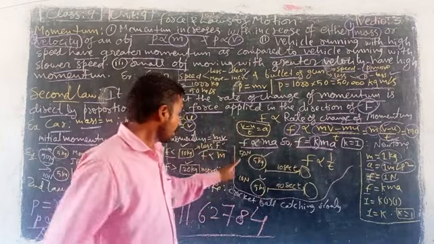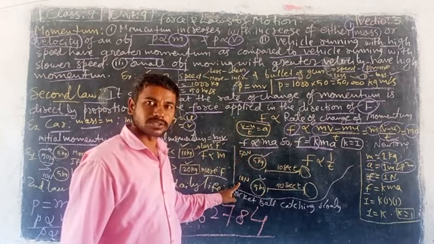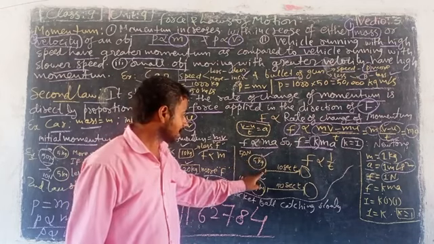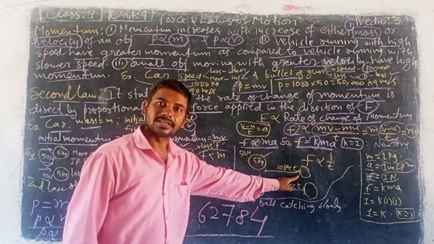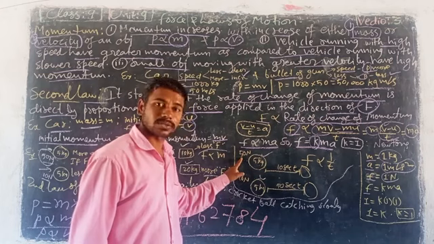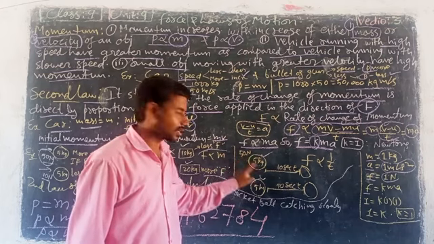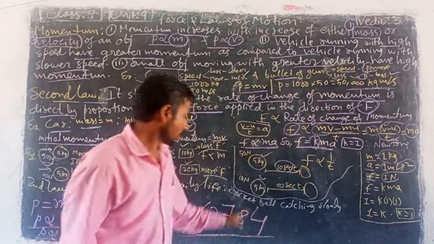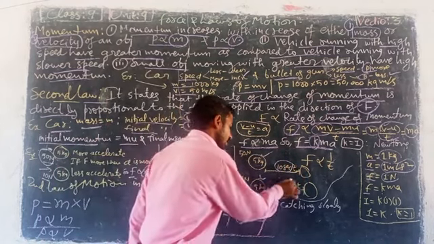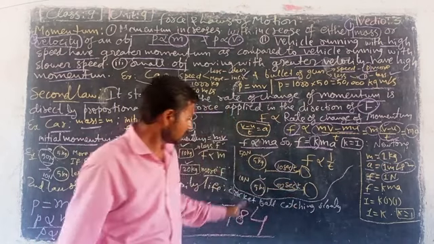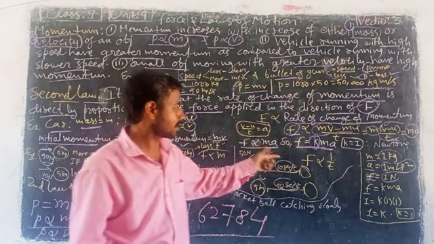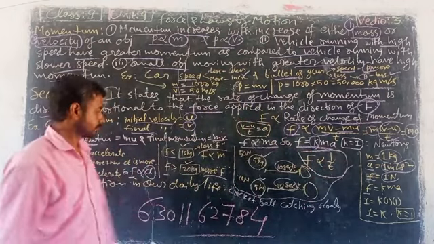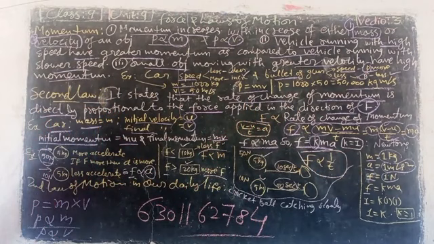Look here. I applied 15 newtons, I applied 10 newtons. Which ball will reach from point A to B first? The ball that got 15 newtons of force will go in 10 seconds. The ball with 10 newtons will take 50 seconds. Less force, more time; more force, less time. Very clear. So force is inversely proportional to time.